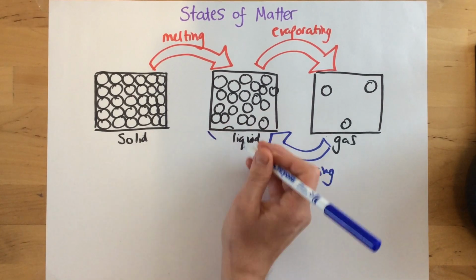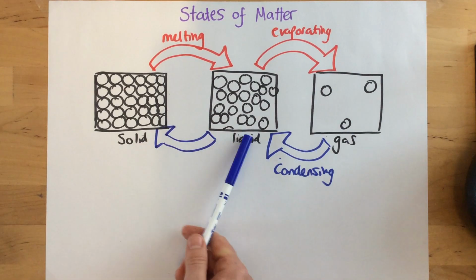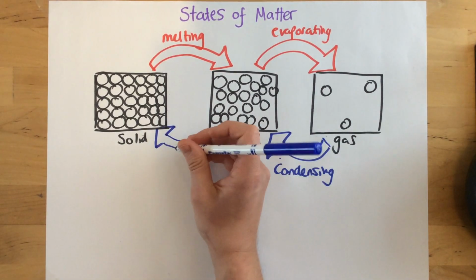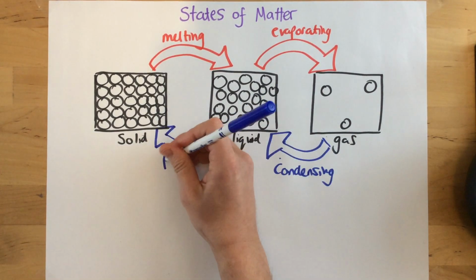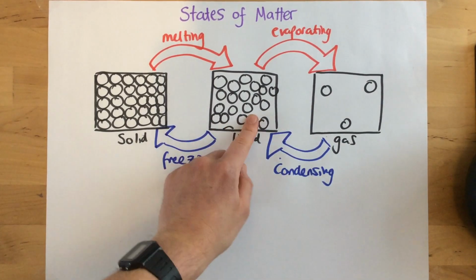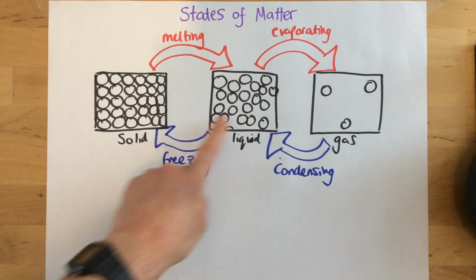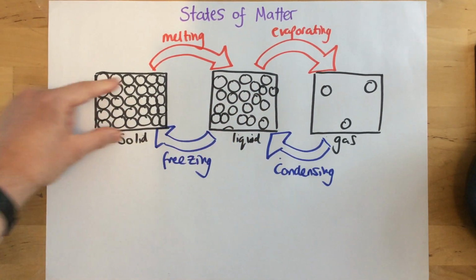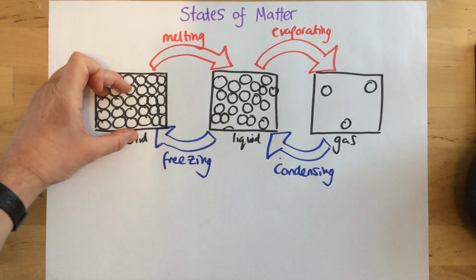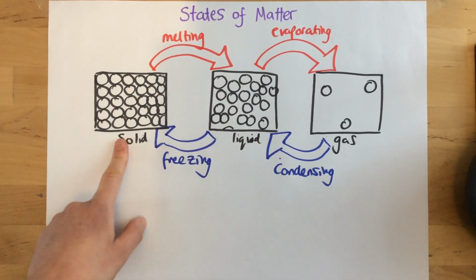The final major state change is this one here, from a liquid to a solid. And that process is called freezing. Again, we're removing even more energy. So these particles have less and less kinetic energy, so that after a while, strong attractions form between the different particles, holding them in these fixed positions. So we now have a solid.